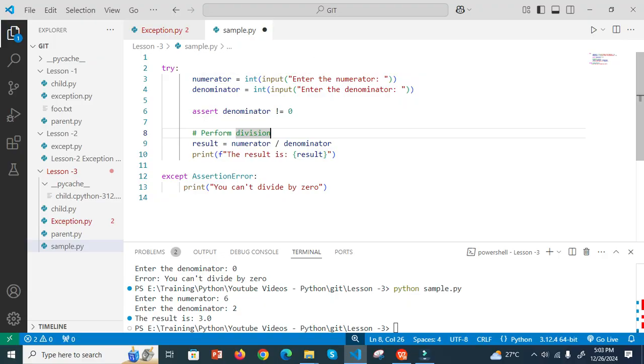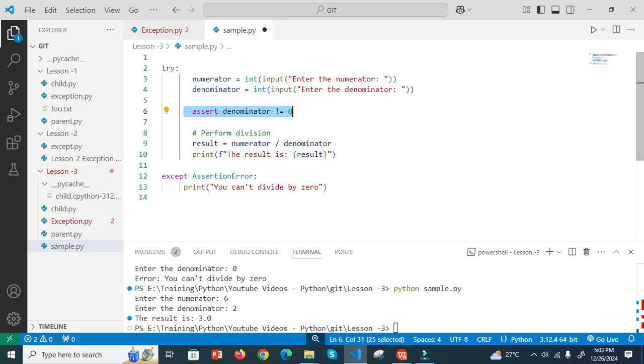The only change here is I use an assert condition. I have discussed the assert statement in part 2 of exception handling, the previous video. It will check the condition. If this condition is true, the line is going to execute, otherwise it is going to stop.